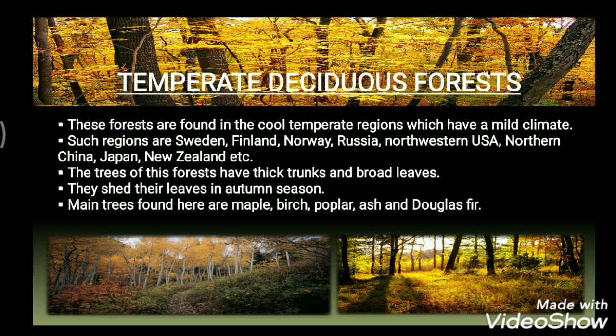Now the trees of these forests have thick trunks and broad leaves. They are not very tall in height, they are also a bit medium, and they shed their leaves in the autumn season. So basically you can take it as the months of September and October. The main trees found here are maple, birch, poplar, ash, and Douglas fir. So these are the different kinds of trees found in temperate deciduous forests.